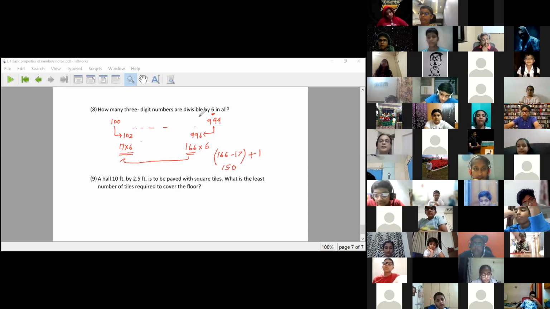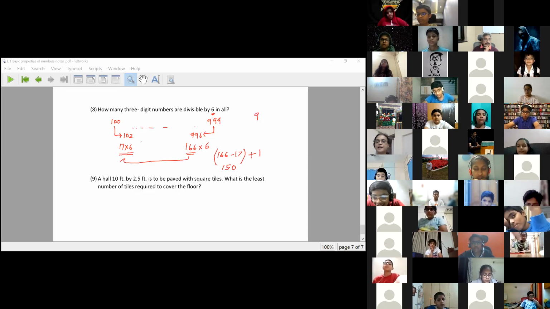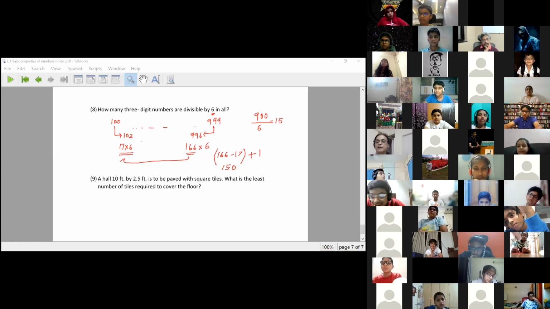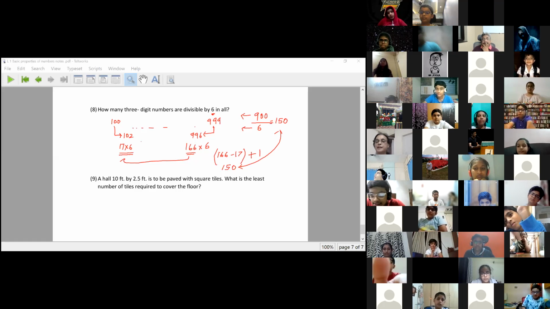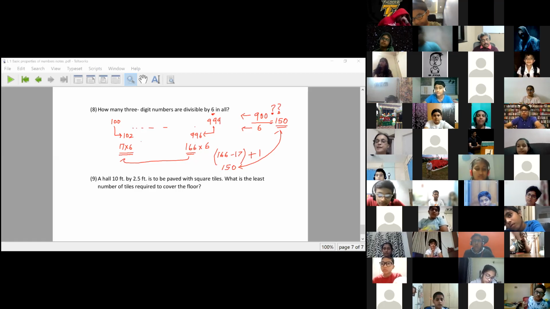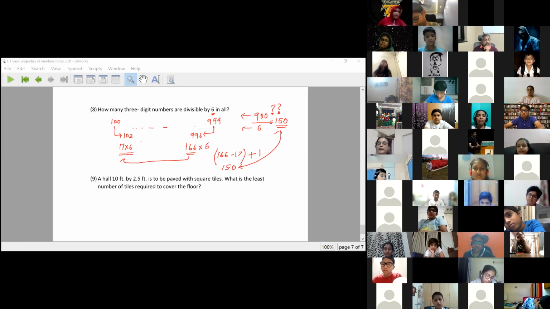Now, how many 3-digit numbers are there? 100 to 999. There are 900 3-digit numbers, and I'm finding numbers divisible by 6. The number of 3-digit numbers divided by the number gives me the answer, 900 by 6, and this also comes to 150. It has given me the answer here. Will it give the answer every time? If yes, why? If no, why?